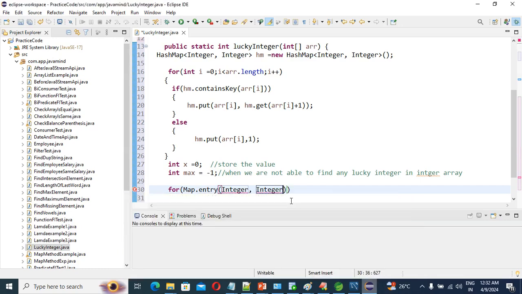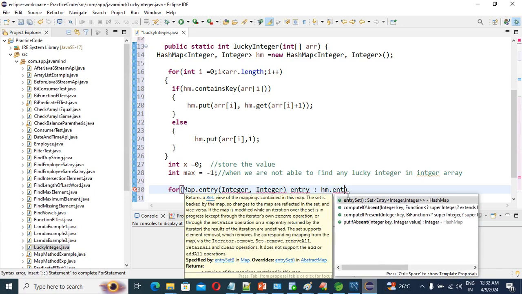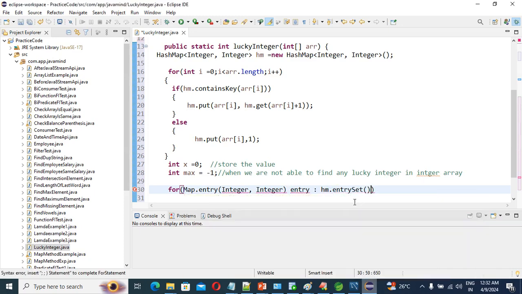So Map dot Entry, and hm dot entry set, right? hm dot entry set.